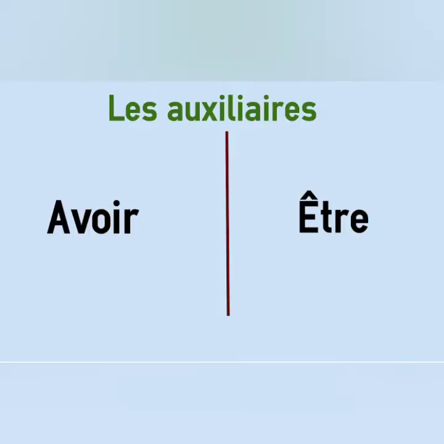We are going to do avoir and être, which are the auxiliary verbs that form the basis for other conjugations and other tenses in French. Avoir means to have and être means to be.